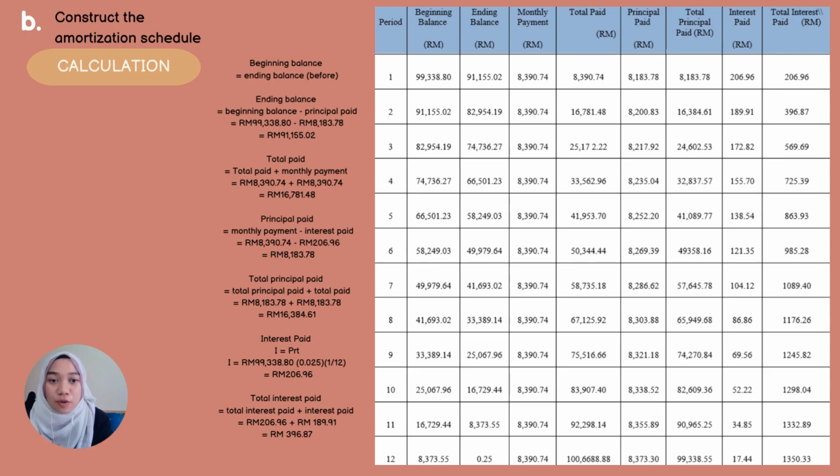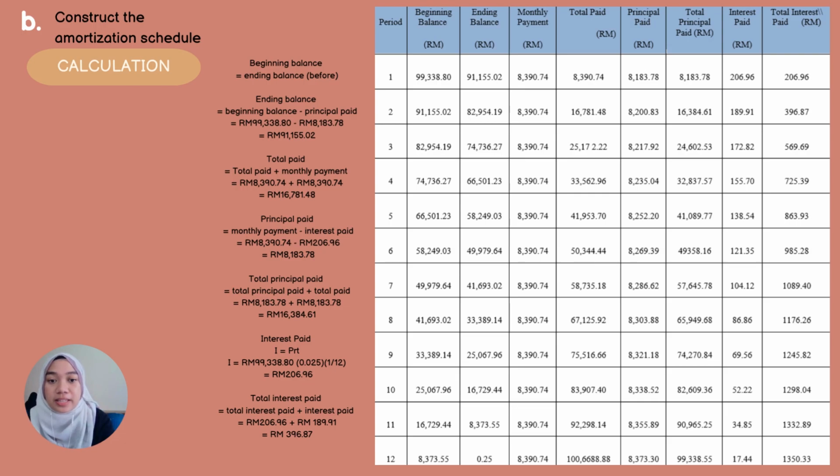We use all these formulas to complete this table. The beginning balance equals the previous ending balance, which is RM 99,338.86. The ending balance is RM 91,155.02. The monthly payment is the same for the 12th month, which is RM 8,390.74. Next, the total paid is 16,781.64 ringgit.